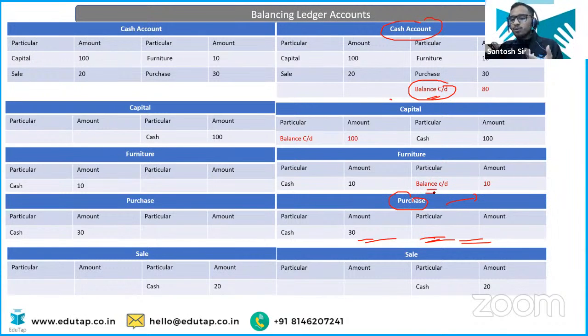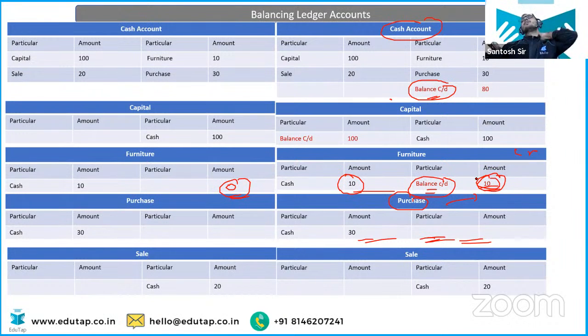And the carried down amount is very simple: debit is 10, credit is 0, so obviously your debit balance is 10. So you are going to write on the credit side balance carried down 10 to balance it, and this carried down balance is going to get carried forward as the brought down amount in the next accounting period. We call it brought down.